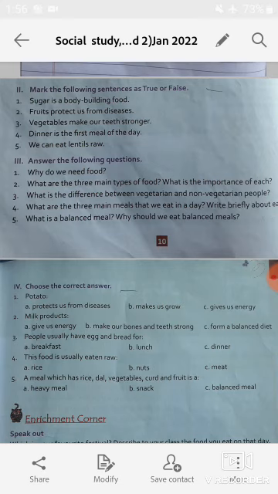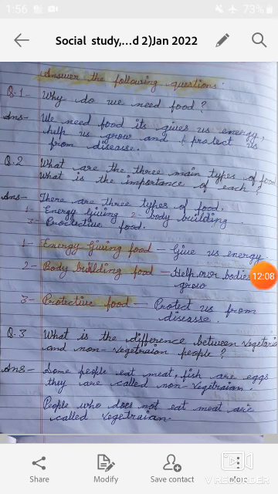Now students, let's come to the question answers of chapter number 2. Answer the following questions. So students, look here. First question, why do we need food? We need food to live and grow. Or you can say that we need food because it gives us energy, helps us grow and protects us from diseases.